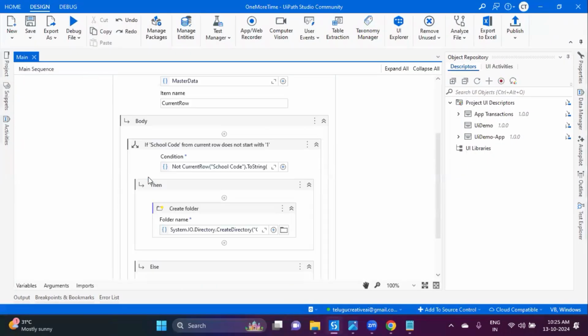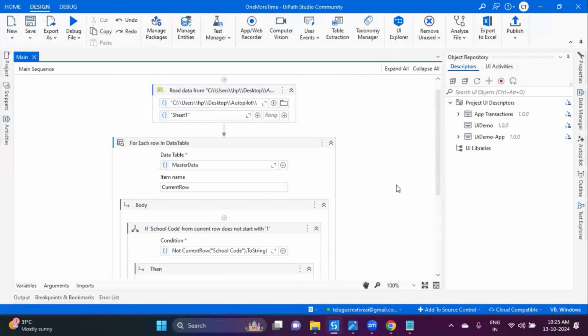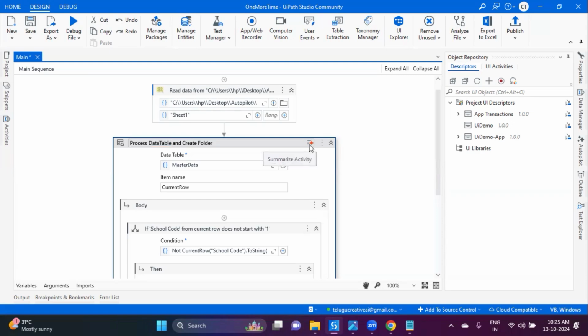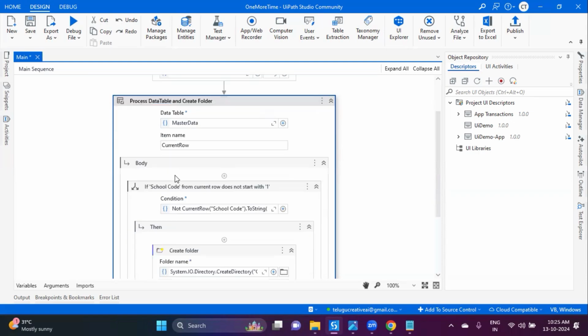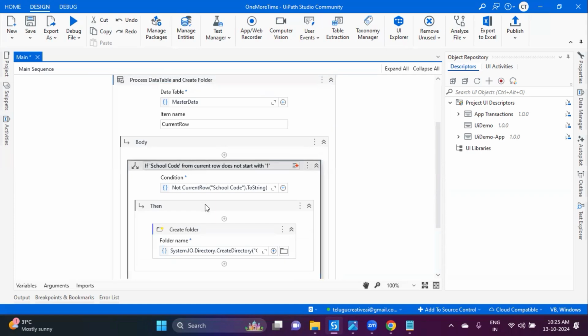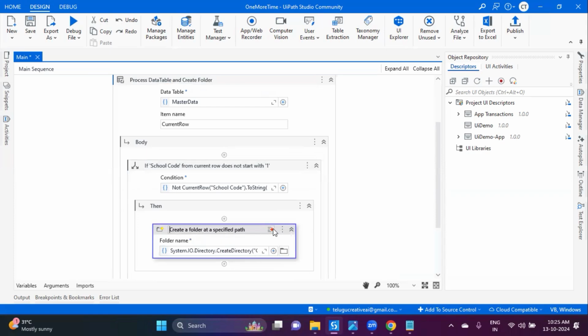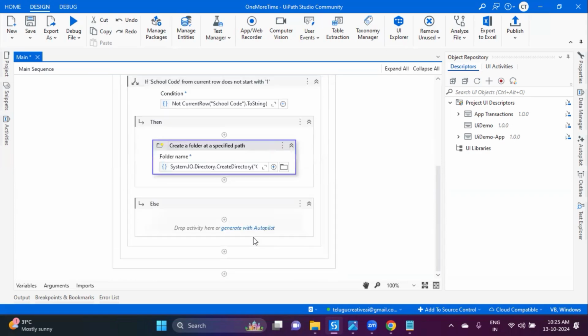So you can write all the code based on the logic. And also one more thing. For example, this is a default name of the activity. If you want to change the name of the activity, you have to give proper naming conventions, right? So you can click on here. This is one more suggestion, summarize activity. That is another beautiful feature of the autopilot. It summarizes and gives the proper name, something like create folder, creating the folder at the specific path.